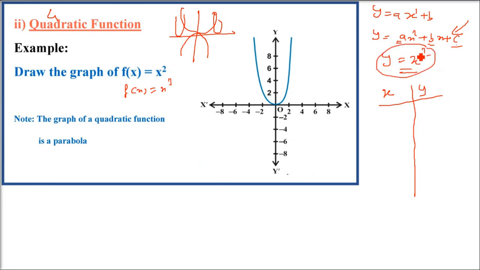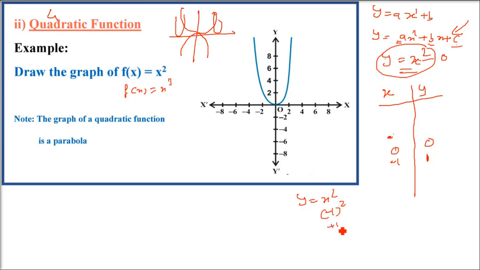So y equals x square, I am taking. Now I am putting x as 0. When x is 0, what will be y? It will be 0. 0 square is 0 only. Now we'll take the values of negative and positive both. Y equals x square. X, I am putting negative 1. Negative 1 whole square will be 1. Negative 1 into negative 1 is positive 1. So x negative 1, y is 1.